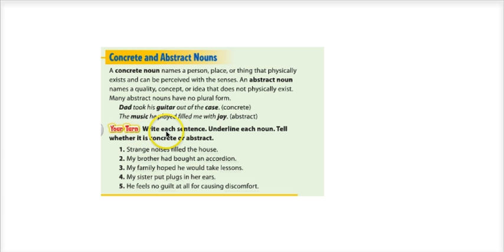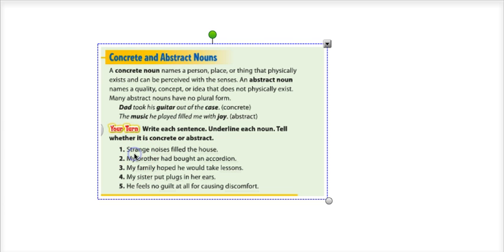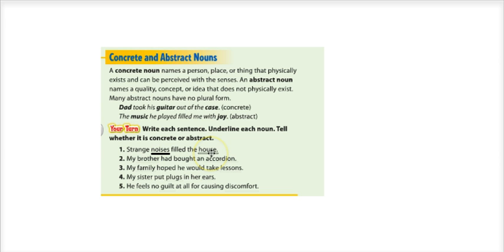So if we look at the directions here, it says write each sentence, underline each noun, tell whether it is concrete or abstract. I have the nouns underlined for us. In number 1, the nouns are going to be noises and house. House is definitely a concrete noun, but noises is interesting because it's something that you can hear but you can't pick up. It doesn't really physically exist. So noises is actually an abstract noun. I think it's really confusing when they say that you can perceive them with the senses here because hearing wouldn't count. My brother had bought an accordion.